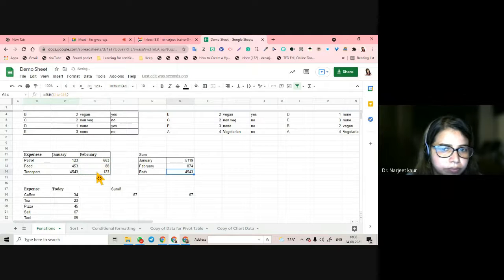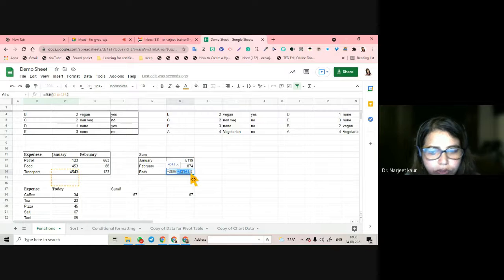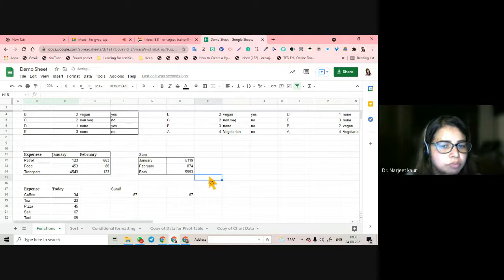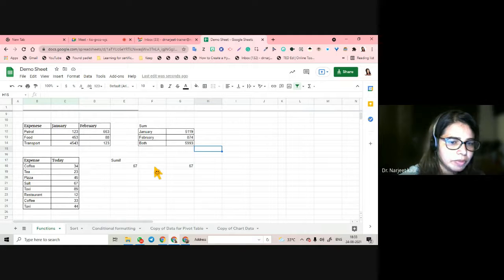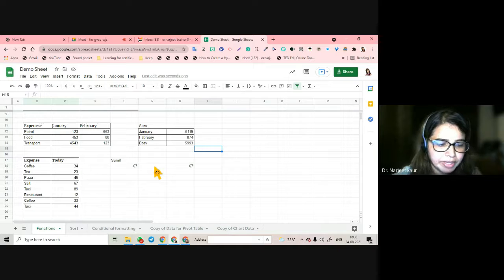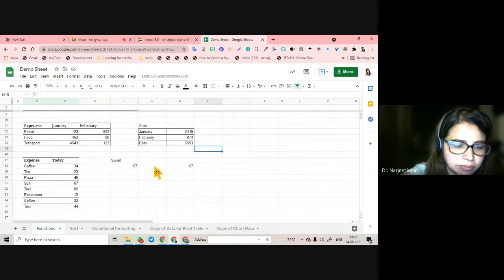And now I want the sum for both. What am I going to sum here? January plus February. This is wrong. What I'm going to sum is January plus February. And I get the sum of both of them. This is how sum works. You've done it in level 1 also. Any problem? Shall I move on to the next one?